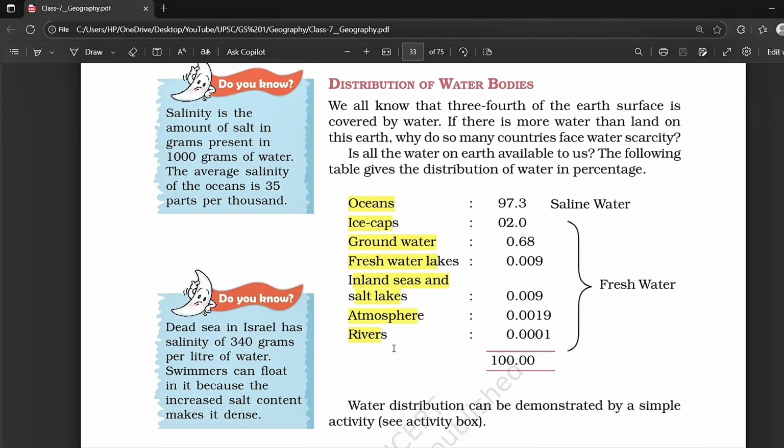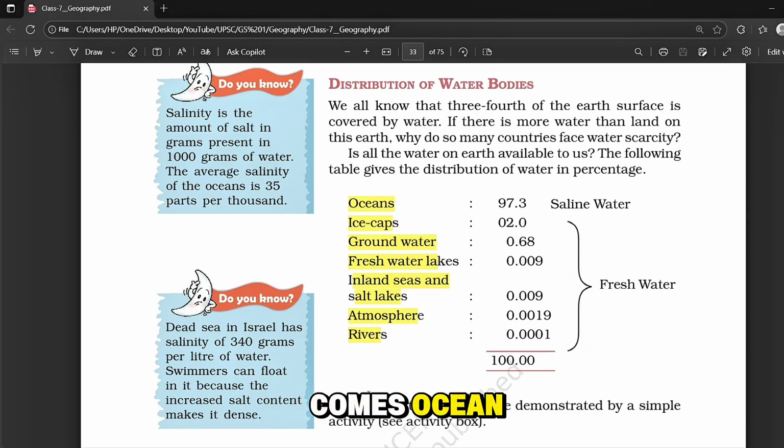And this is a very important topic because questions from this part are frequently asked in UPSC prelims. Now, UPSC usually asks tricky questions here. For example, they might give you questions like, which of the following contains the largest amount of water on the earth? Or they might confuse you by saying groundwater has more volume than ice caps, or freshwater lakes have more than groundwater. So don't get confused. You just have to remember the correct order.